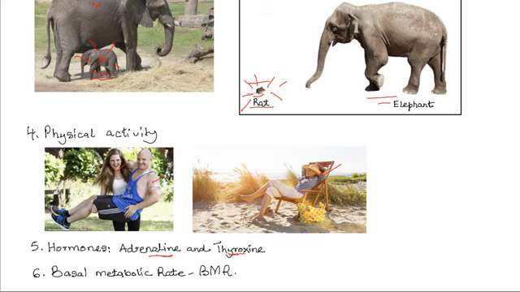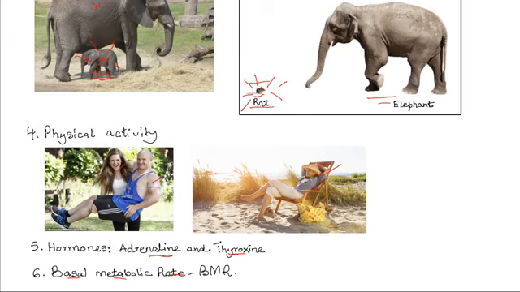Then lastly, the basal metabolic rate, or BMR. This is the rate at which the body uses energy when at complete rest. This energy is used in vital processes such as blood pumping, nerve impulse transmission, secretion of substances, breathing, thermoregulation, and so on. These are the activities that keep the animal alive.